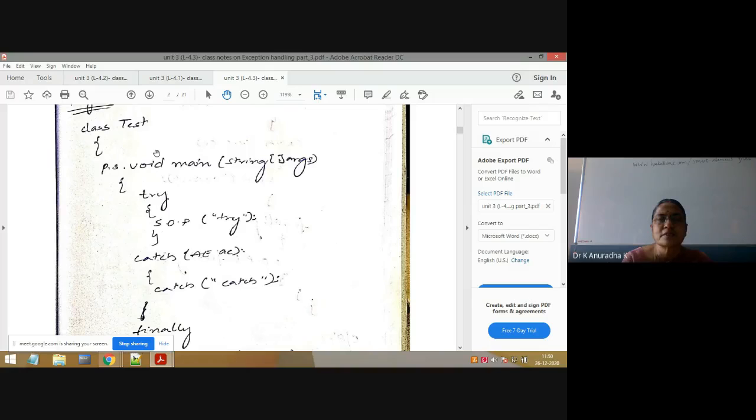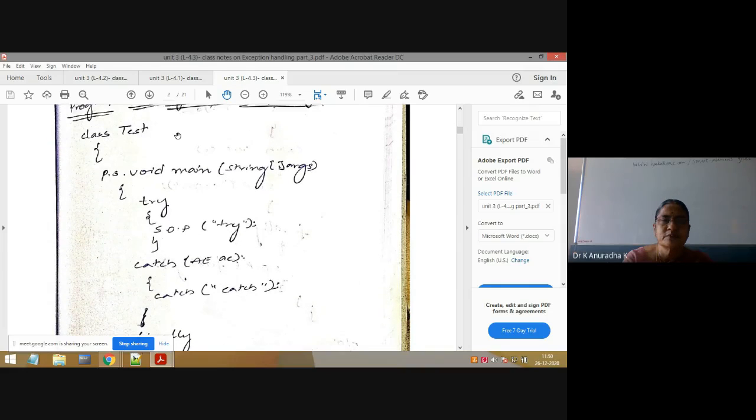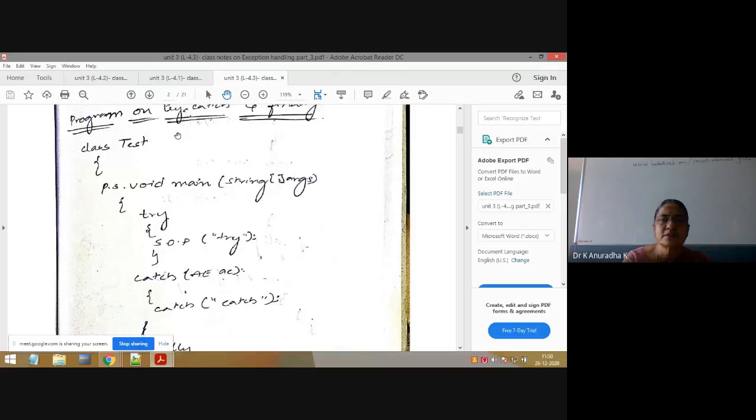Constructor is one concept. For constructors, you should write the types of constructors: the compiler-generated constructor, the user-defined constructor, and the user-defined parameterized constructor. For each of these 3 types of constructors, try to write at least 2 or 3 programs. You can write any number of programs, your own programs and own examples. All these are real-time examples. You need not memorize. Java is the easiest programming language if you understand the concepts.